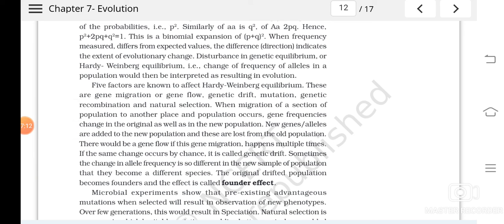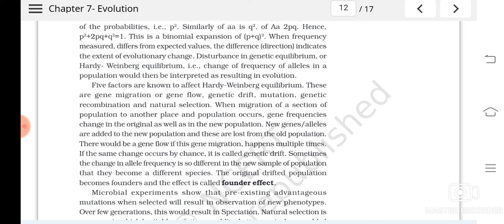Then what is mutation? Any inheritable change in the genetic material, isn't it? Then genetic recombination means what? We have learned linkage and recombination. In linkage groups, usually what will not happen? Recombination will not happen, isn't it?